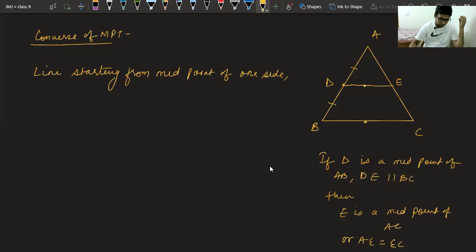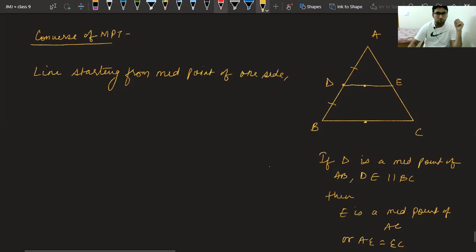Sir, in a scalene triangle, all sides are unequal. So midpoints will also be unequal. So how will it be parallel? Better that you try on your own. Because if this was the case, they would have said that these theorems are only for isosceles and equilateral triangles. But nowhere have they said this. They are saying only a triangle. If they are saying triangle, that means they are generalizing it for any triangle. For your convenience, you can take a triangle, find the midpoints, join them, and see on your own.